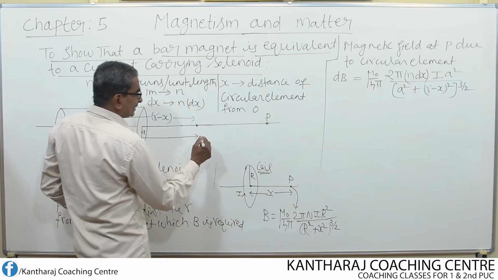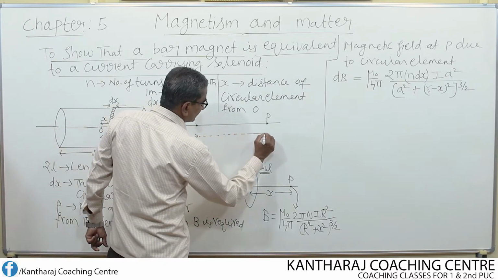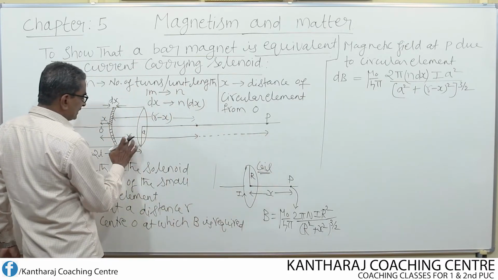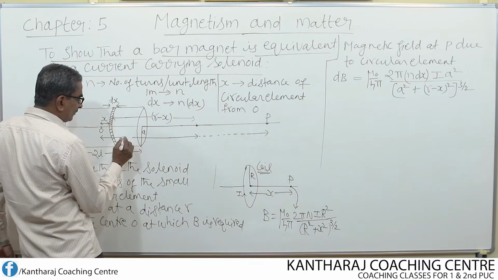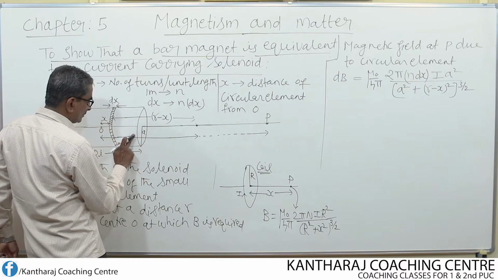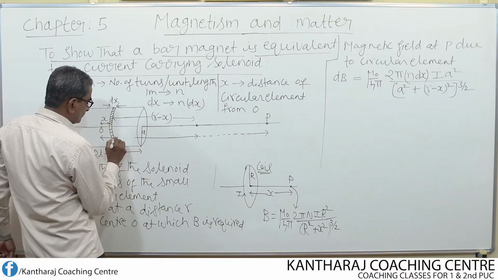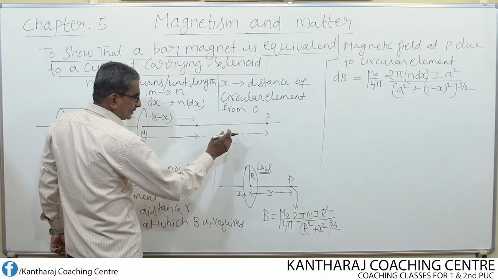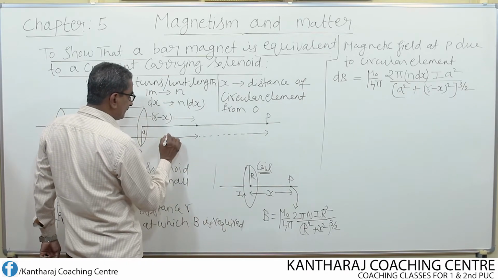R further increases. Look here. Up to here we have to consider the distance as equal to now R. So, now this distance becomes equal to R.